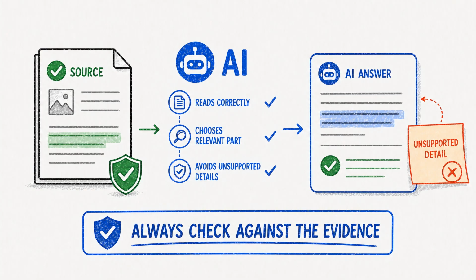The AI still has to read the source correctly. It has to choose the relevant part. It has to avoid adding unsupported details. Even with sources, you should check whether the answer actually follows from the evidence.